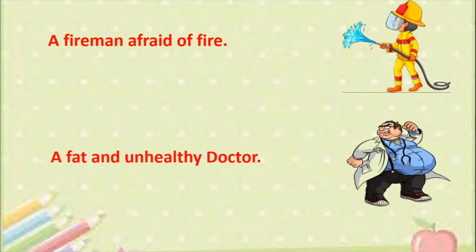A fat and unhealthy doctor. Whenever you go to a doctor, you expect to get well. You expect to become healthy. But when you go to a doctor and see a doctor who's really fat and who's unhealthy, look at his expression also. Will you ever want to go back there? Because you do not expect a doctor to be fat and unhealthy. Alright? So these are all various examples of irony, simple examples.